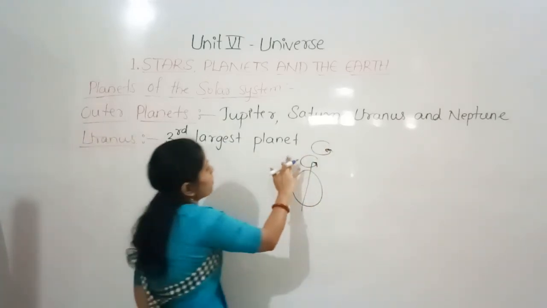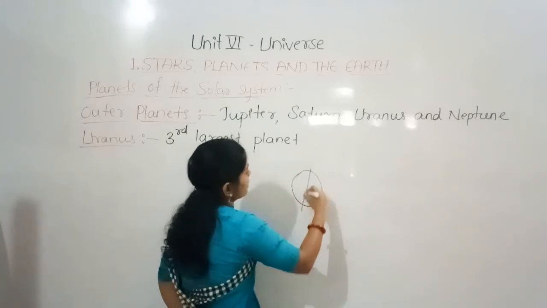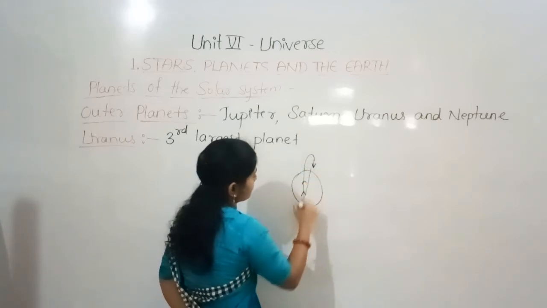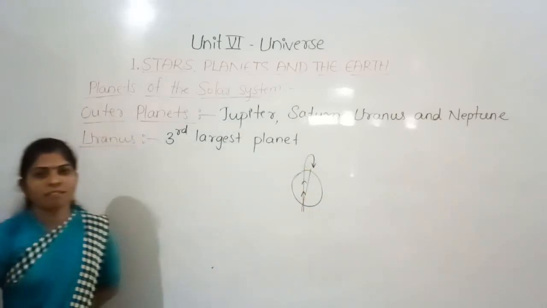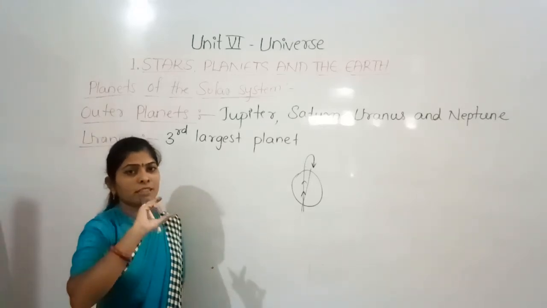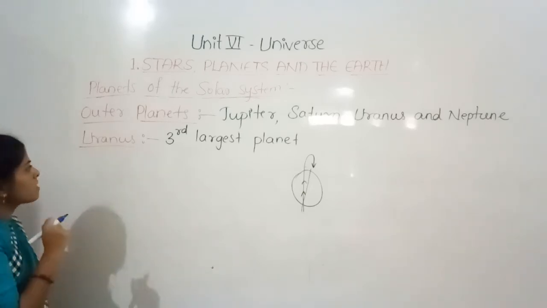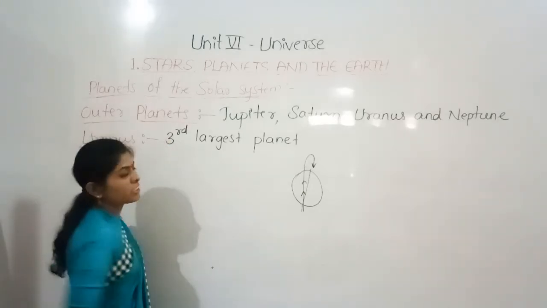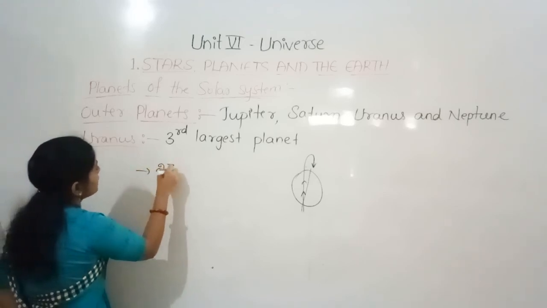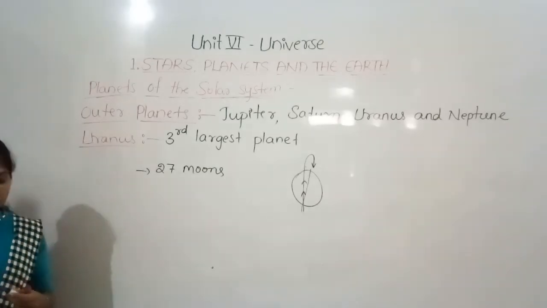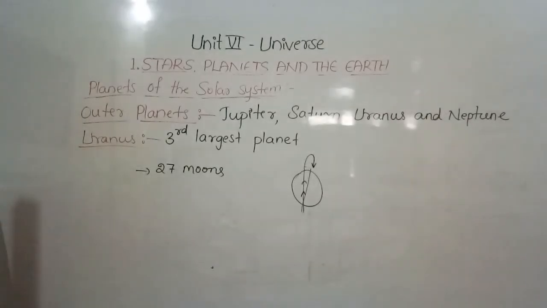But Uranus is the only planet which moves sideways. It is the third largest planet and it has 27 moons, meaning 27 natural satellites. And the next one is Neptune.